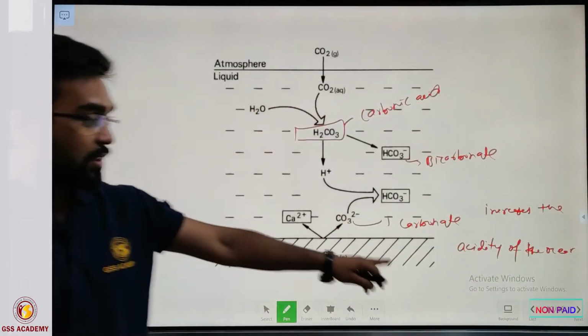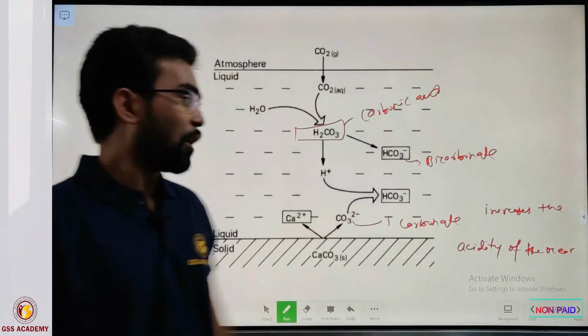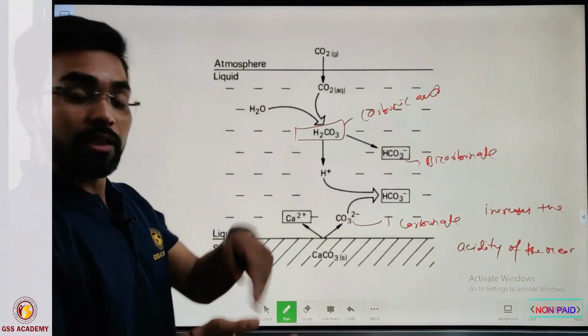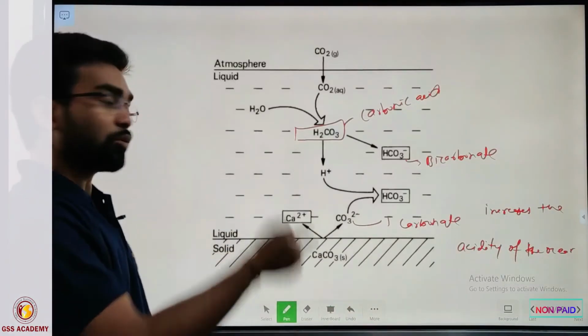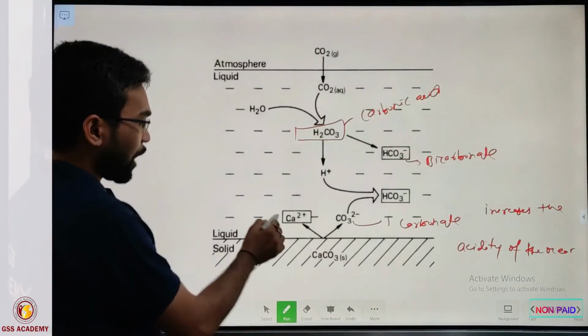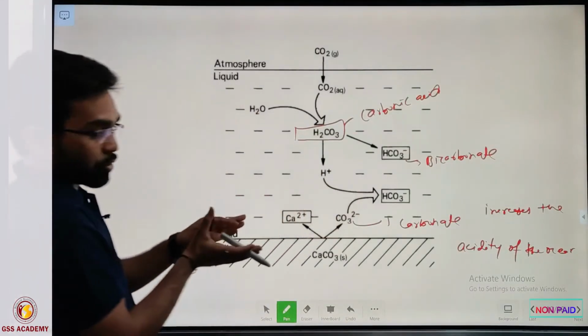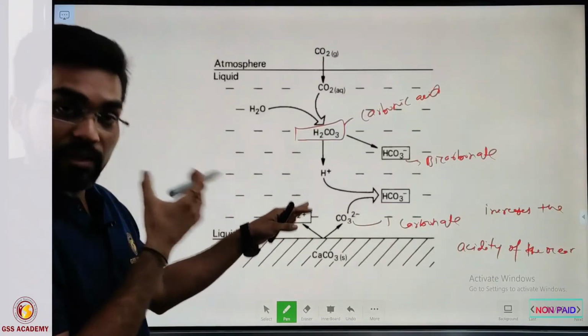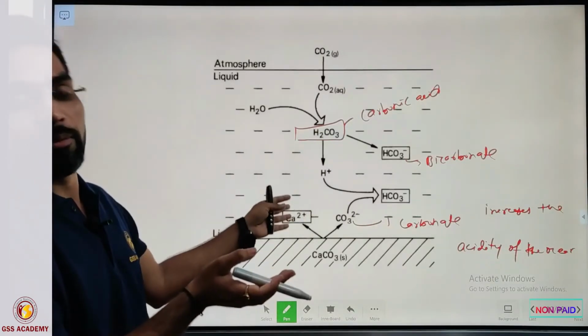If the acidity increases, then as I said previously, acidic water has more ability to dissolve minerals in comparison with normal rainwater. Carbonate minerals are more susceptible to dissolving in acidic water.